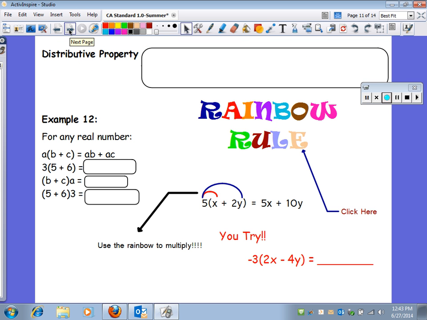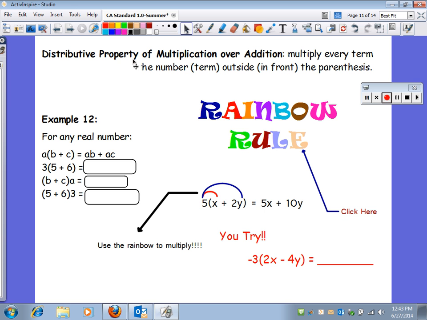Distributive property, I call it the rainbow rule. So it's a way of showing a rainbow. It's multiplication.